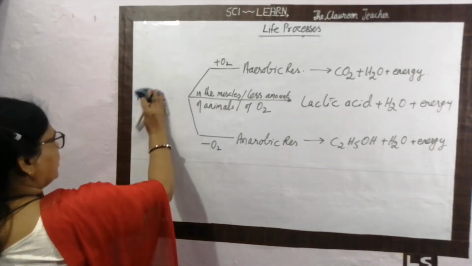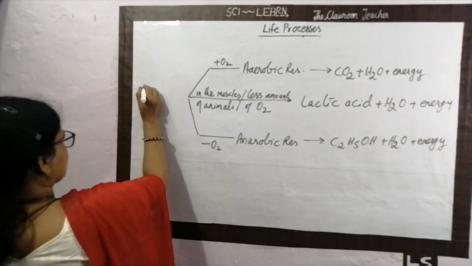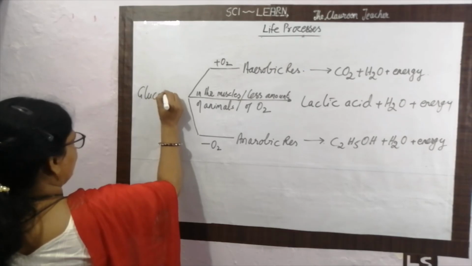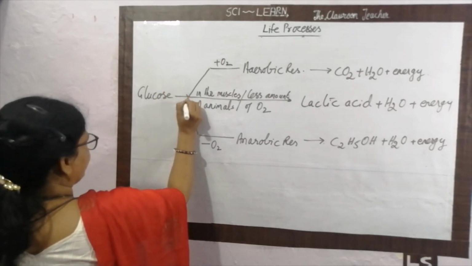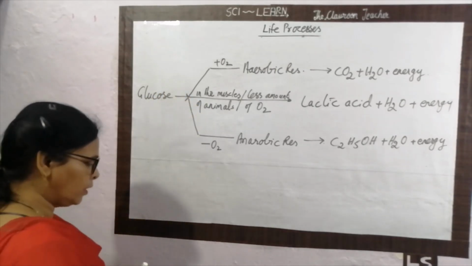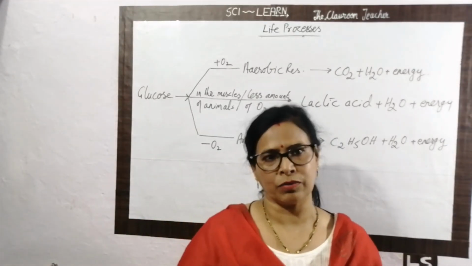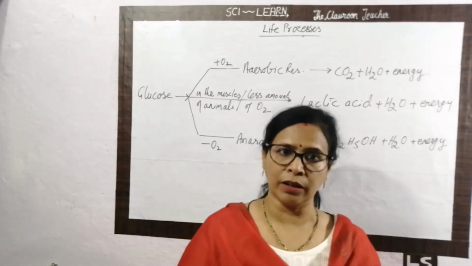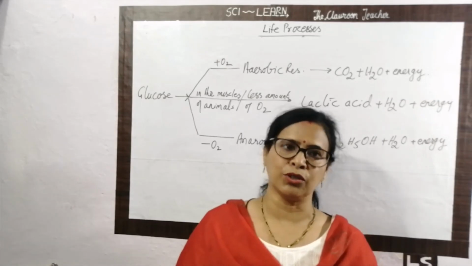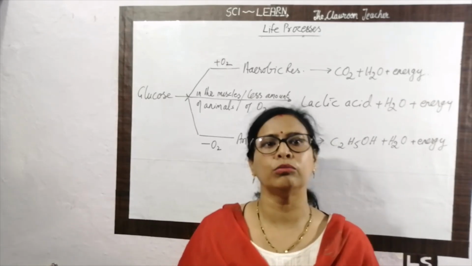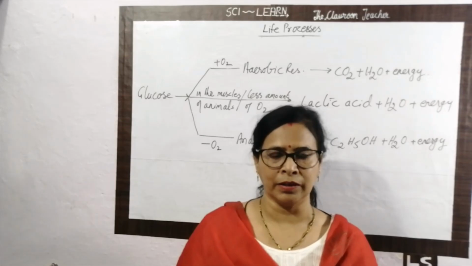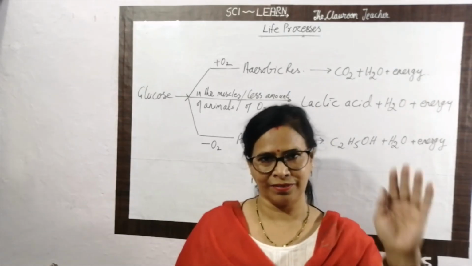We are able to write it here like this. Glucose, because the common thing which is going on here is the glucose. These are the three ways in which breakdown of glucose is going on in the organism. One is called aerobic, one is called anaerobic, and one is the formation of lactic acid, which is in the muscles of humans. This is all about respiration.